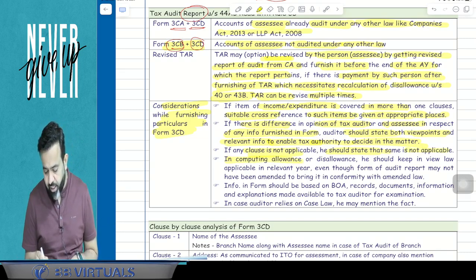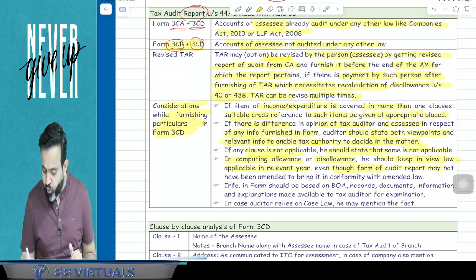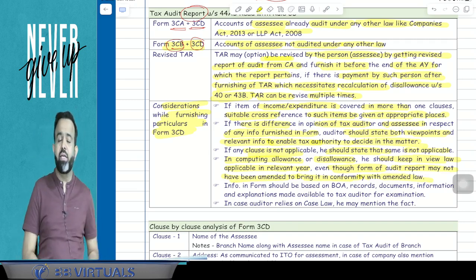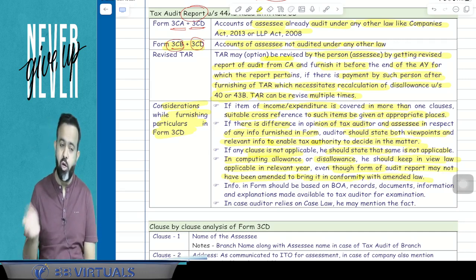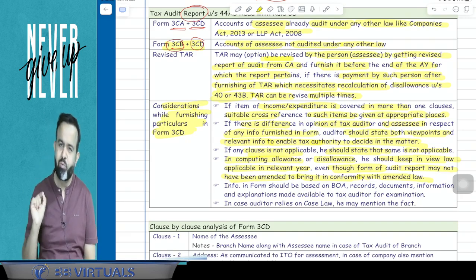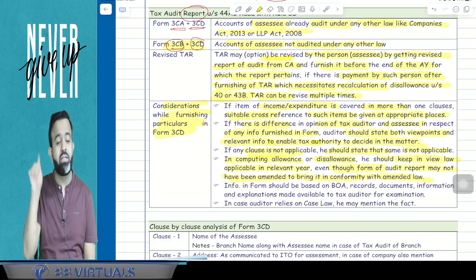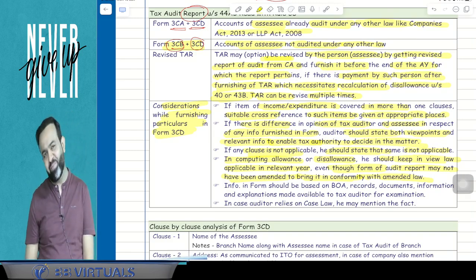Guys, in computing allowance or disallowance, he should keep in view the law applicable in the relevant year, even though the form for the audit report may not have been amended to bring it in conformity with the amended law. There may be a possibility that the tax audit report form 3CA, 3CB, 3CD is not amended, but the law is amended, then the chartered accountant has to take care of that amendment. For example, for the Finance Act 2023, certain amendments are made, but suppose the audit report, that 3CD form, is not amended, then also the chartered accountant has to take care of the amendment. You got my point or not?